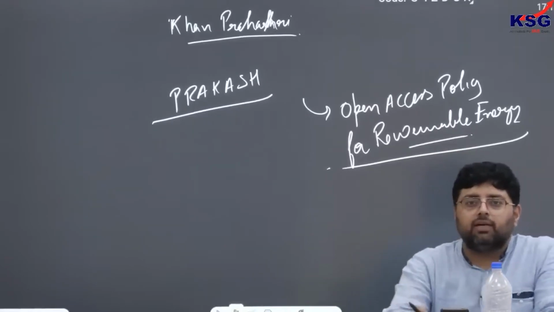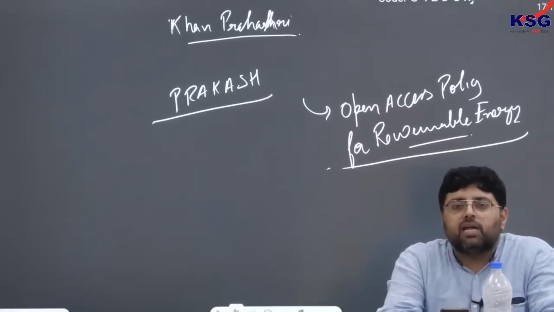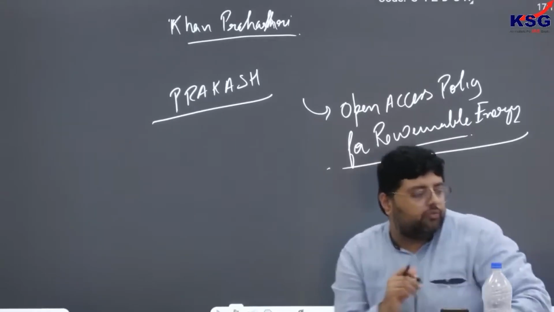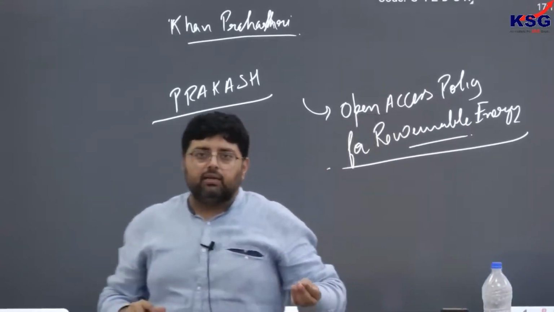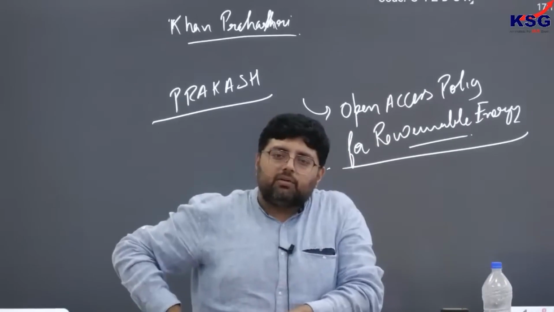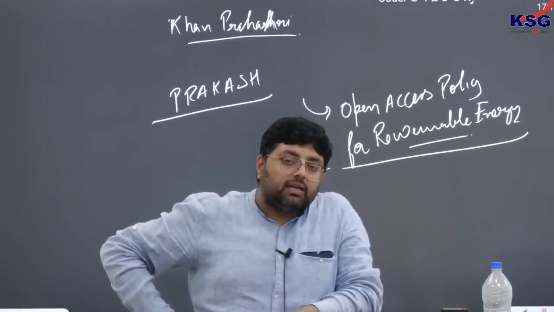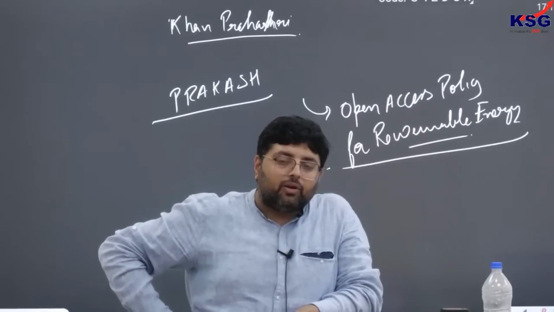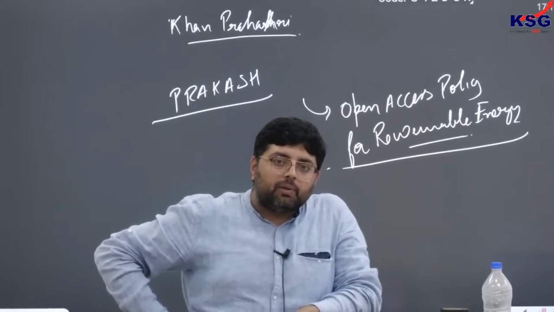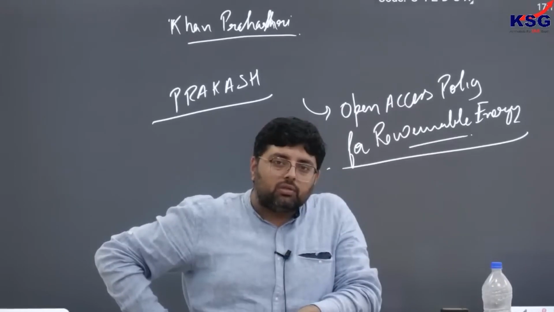So government has already started this, that if I am a consumer, and all of you are consuming electricity, then in some areas consumers can demand from the discoms that I need green energy, or renewable energy. So you supply green energy to my house. Clear?